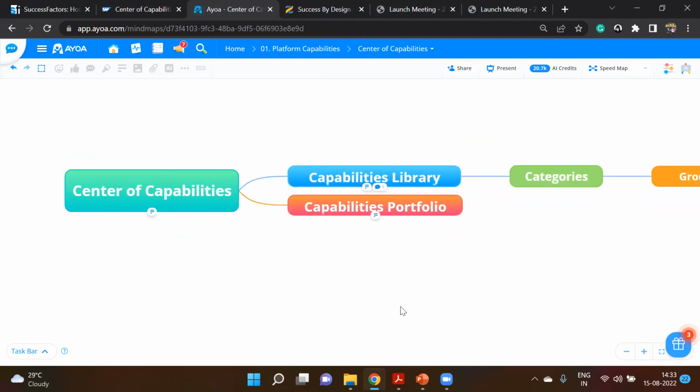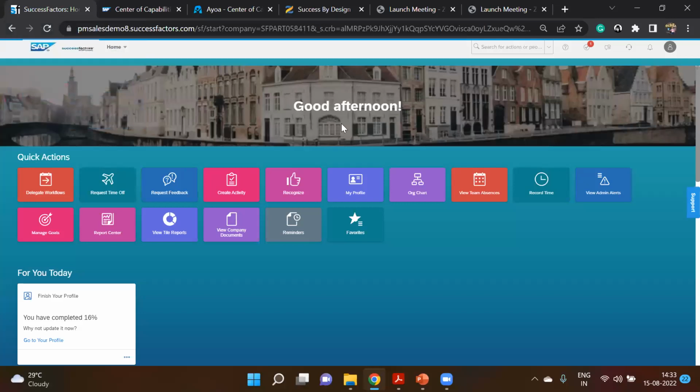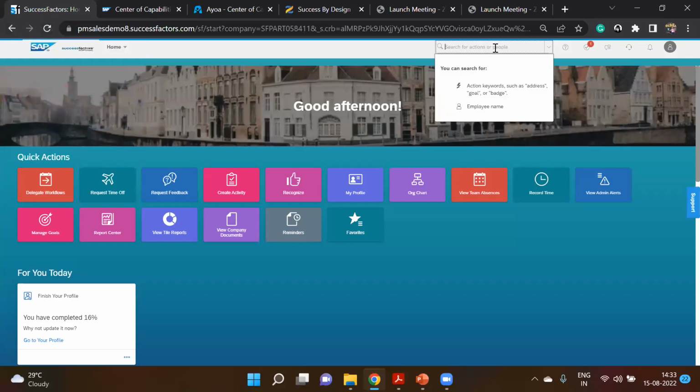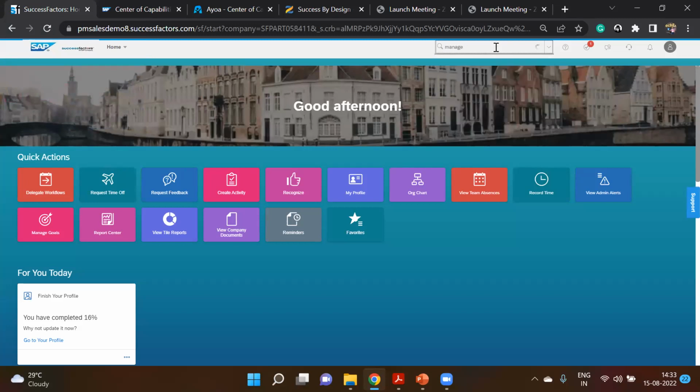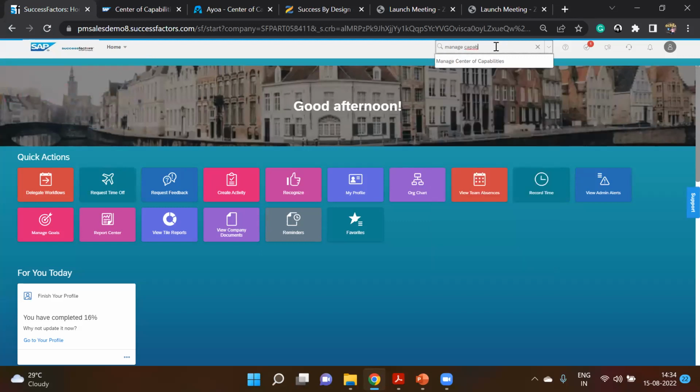Now, without any further ado, we will go to the SuccessFactors screen and see how the capabilities and all these things are captured here. For that, I will go to Manage Center of Capabilities.